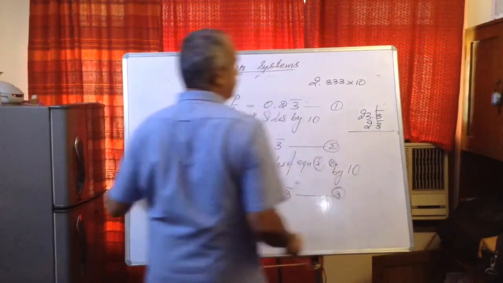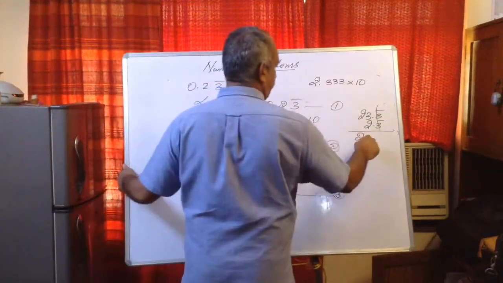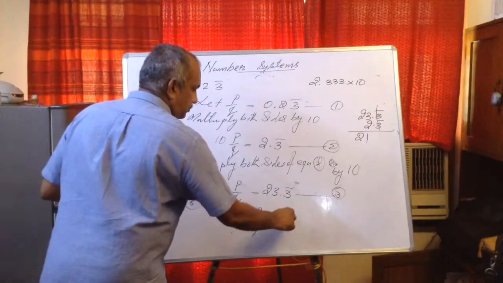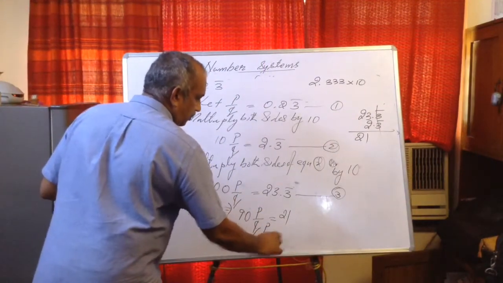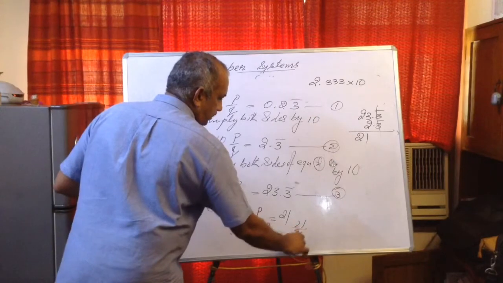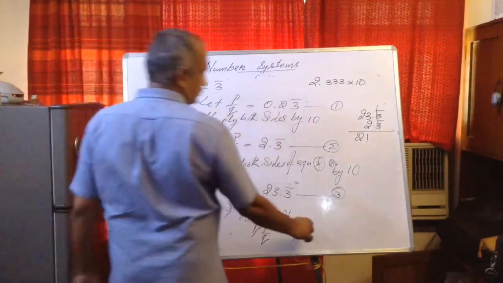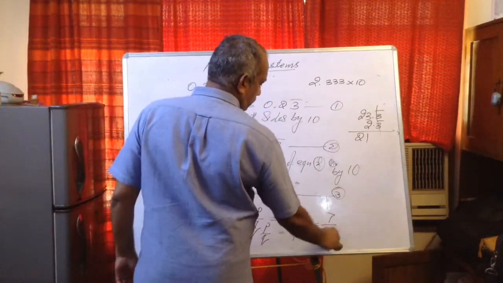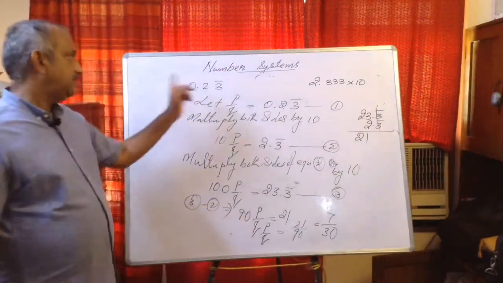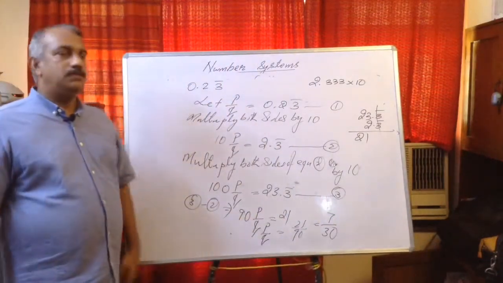This cancels, we get 21. So P upon Q is equal to 21 upon 90, divisible, so 7 upon 30. You divide 7 by 30, you will get 0.23 bar only.